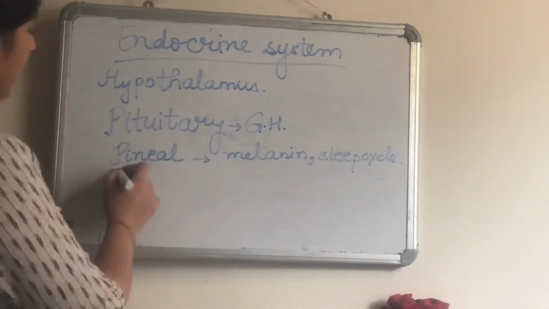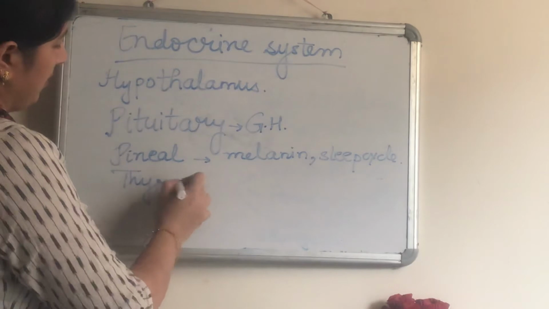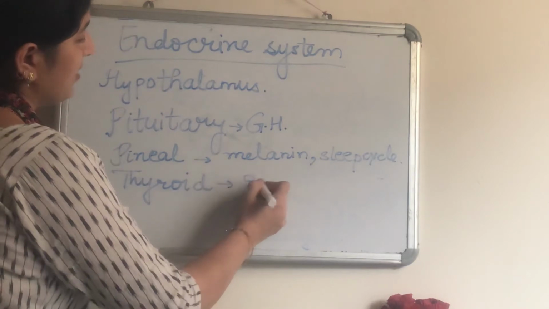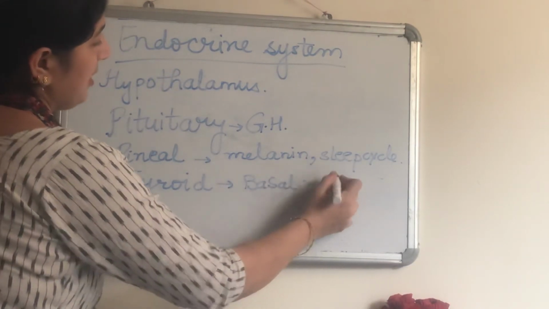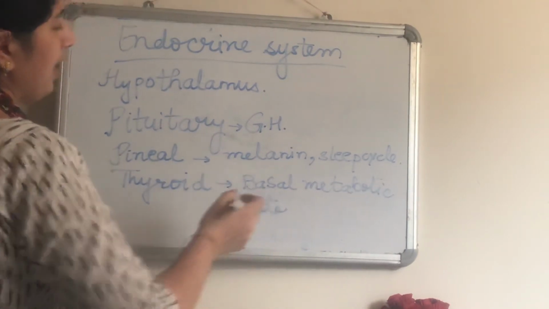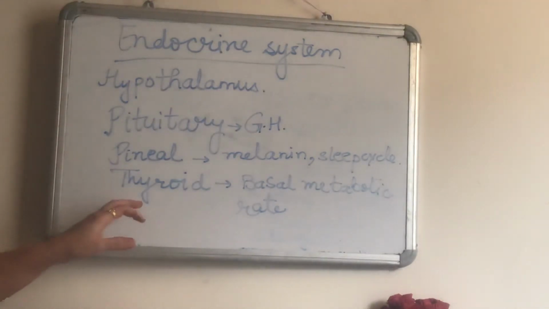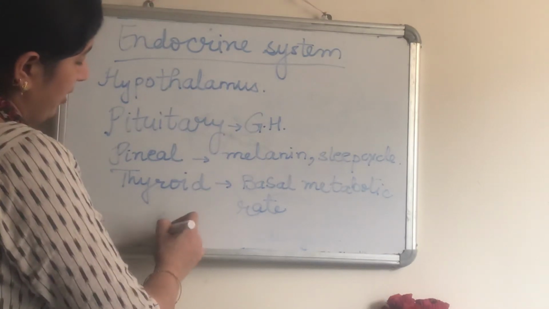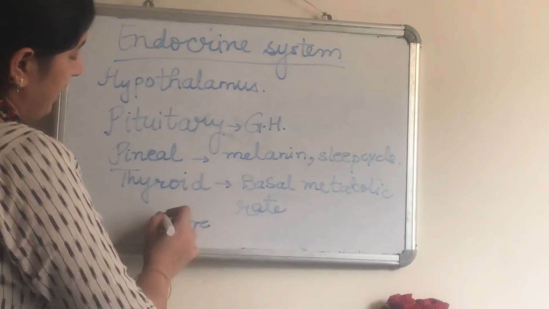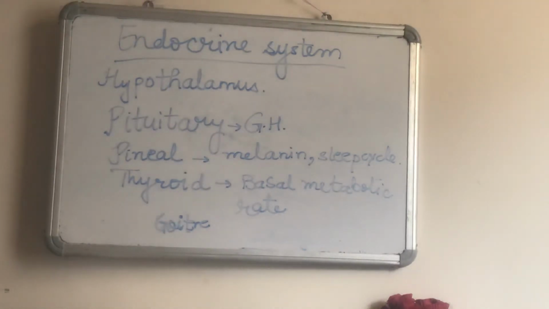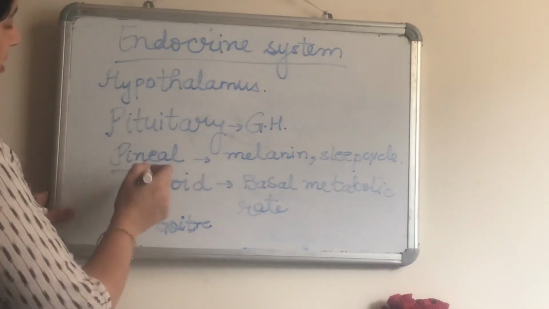Then we come on to the thyroid gland. Thyroid gland is present in the neck region and it controls basal metabolic rate, BMR, and it releases the hormone thyroxine. Due to its deficiency, goiter may arise, which is swelling in the neck region. That's why we are advised to take iodized salt. So these were the hypothalamus, then pituitary, pineal, thyroid.